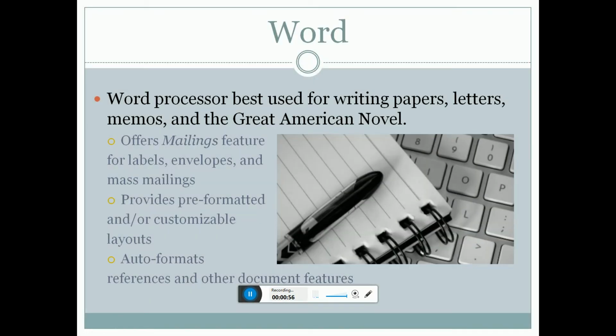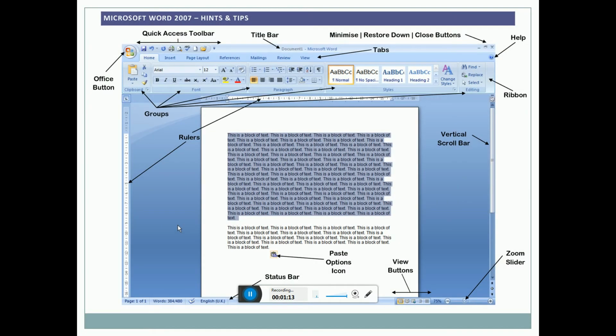Word. The word processor is best used for written papers, letters, memos, and creating novels, and features mailing labels, envelopes, and mass mailing, providing formatted and customizable layouts and reference document features. This is Microsoft Word hints and tips.